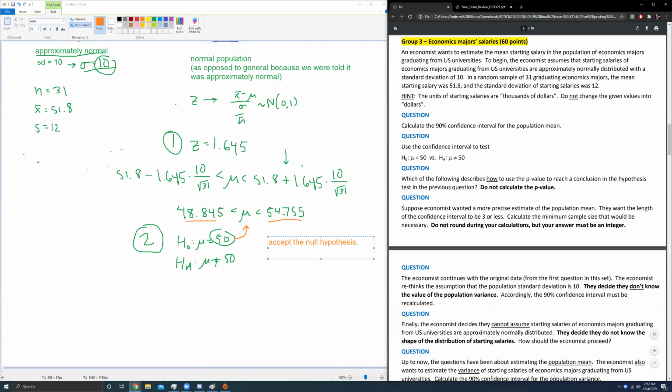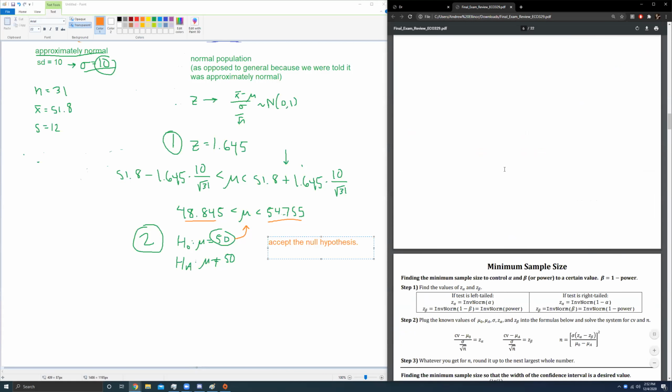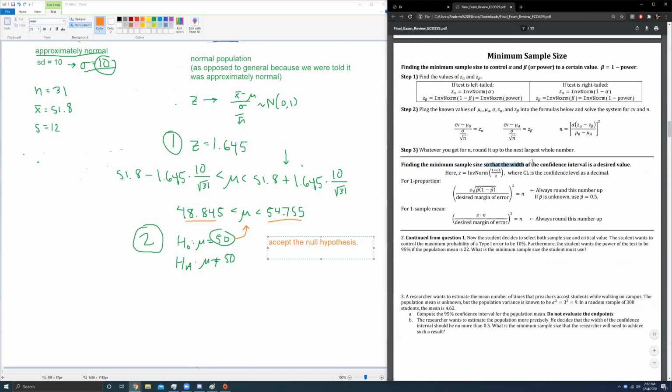Next question says, suppose the economists wanted to find a more precise estimate of the population mean. They want the length of the confidence interval to be 3 or less. What is the minimum sample size? We have another minimum sample size question on our hands. This is one where we're trying to control the width of the confidence interval. Be careful here, I use something slightly different than what your professor does. Some professors use length of their interval, whereas I use desired margin of error. So we'll have to make a small tweak to our formula, at least when we get there in a minute.